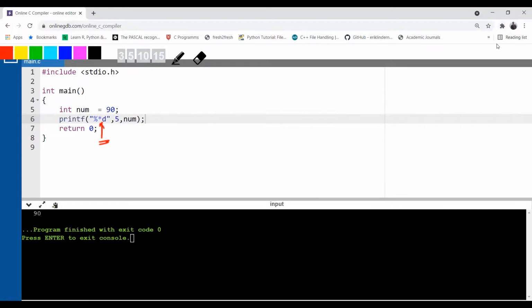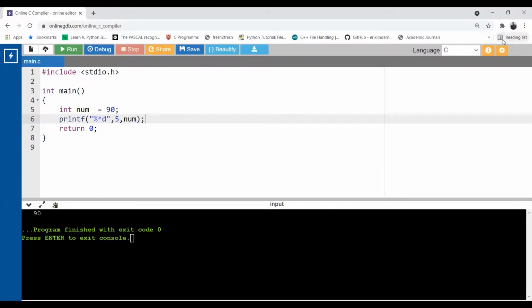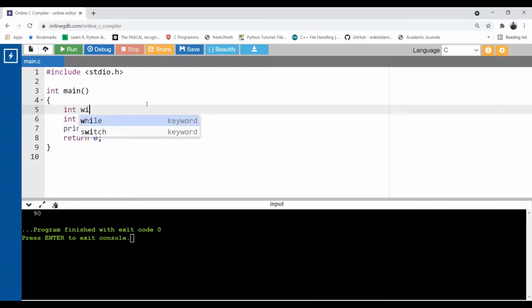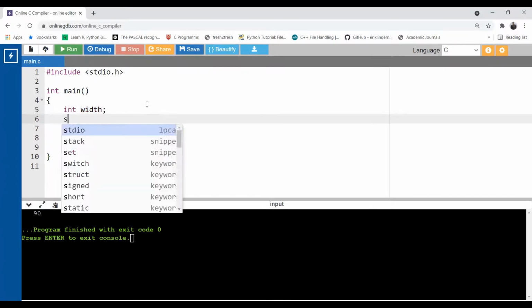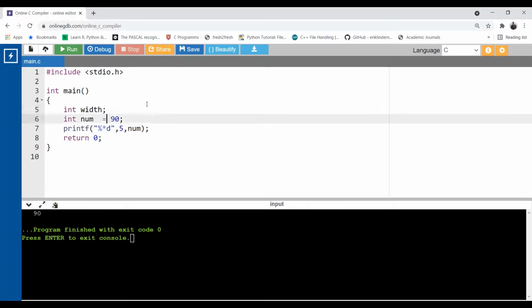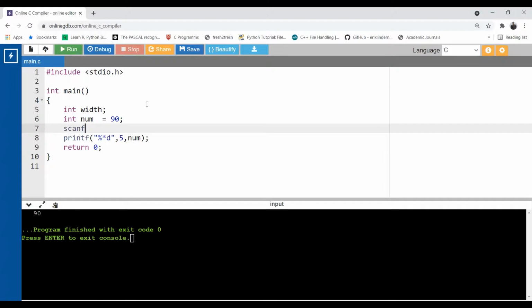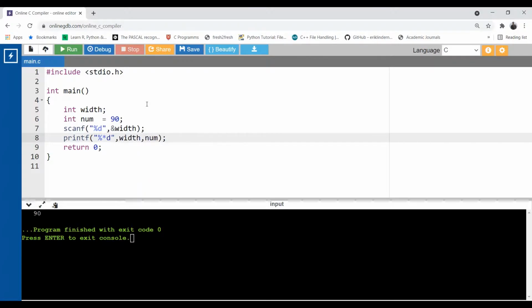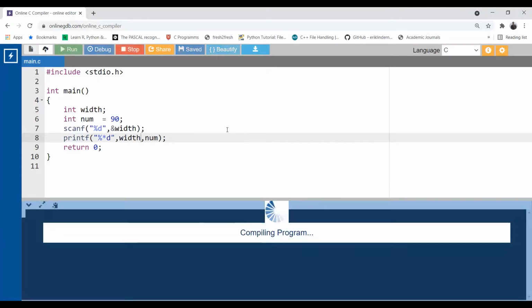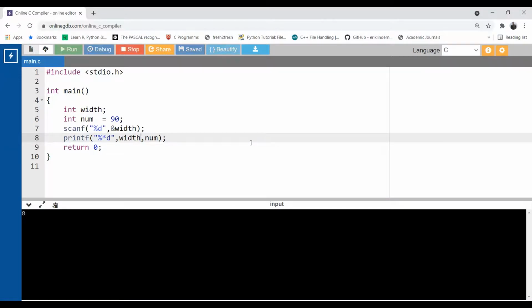Okay, so let's see, can we take input for the width from the user? Let us try this. Width. Okay, so I'm taking input here. Enter the value of width. I'm taking input. Okay, done. So now instead of 5, I am passing here width. Let's see if it is working or not. Save and run. Okay, waiting for the width. I enter 8. Now see the output. Okay, so we can take input from the user for the value of width.